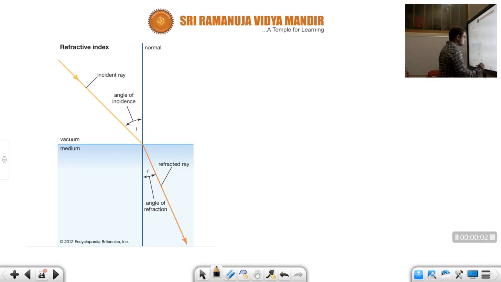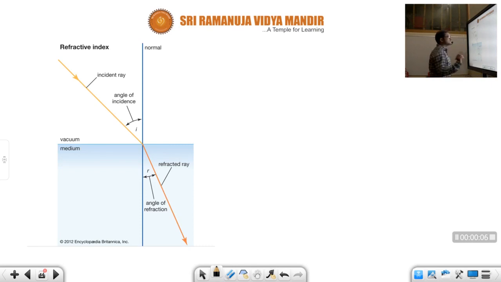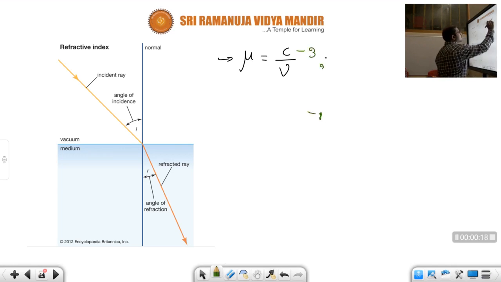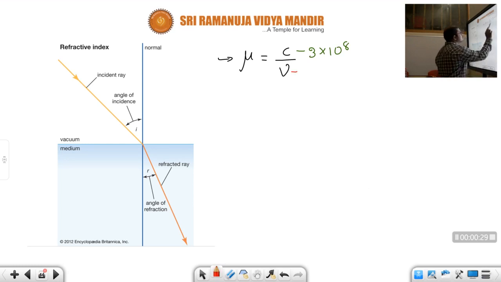Okay, children, see here. Previously we have seen what is absolute refractive index, children. Mu is equal to C by V. What is C here, children? Speed of light in vacuum, that is 3 into 10 power 8 meter per second. Children, what is V here, first of all?